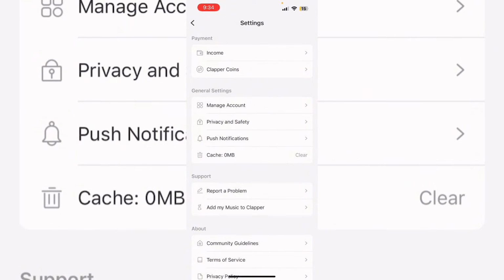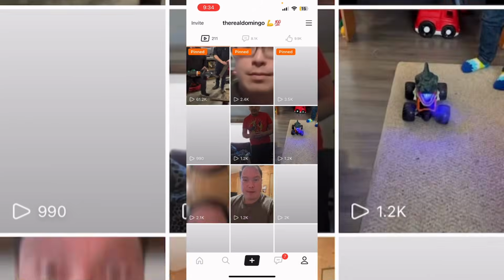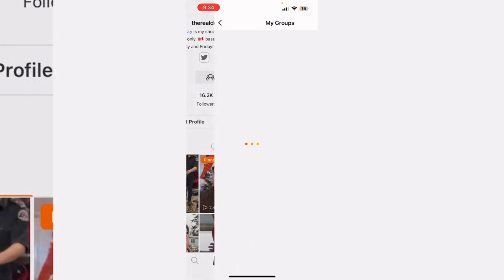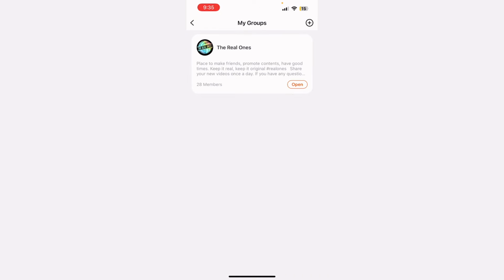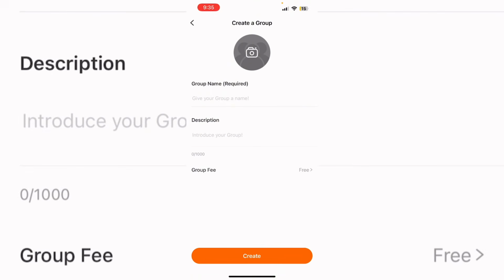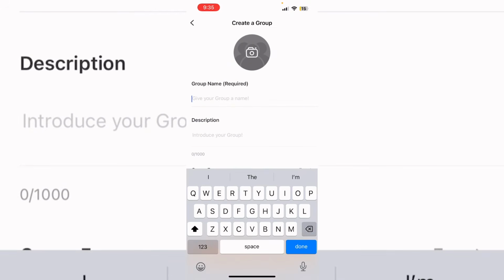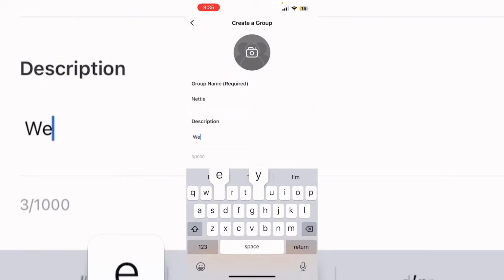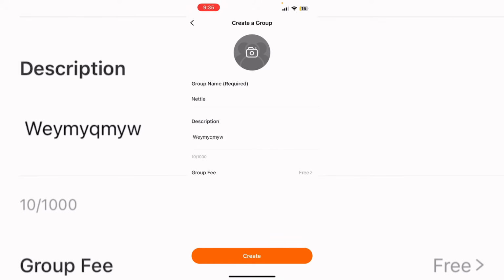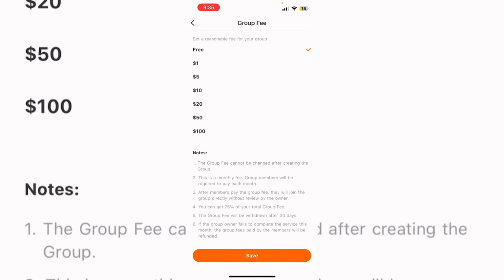And it's very similar to TikTok, but like I said, there are no filters. There are no ways to beautify your videos. Sort of like, there's no cheating in the system. There's no way that you can game the system. So you can create a group. This group basically allows you to have a community of people where you can talk about stuff, share your videos.